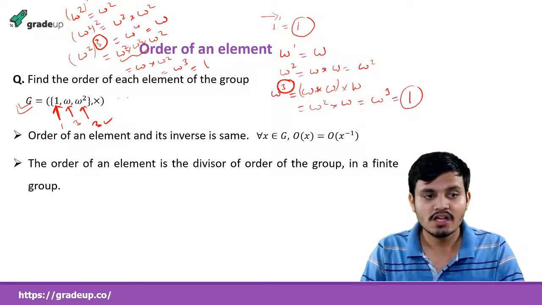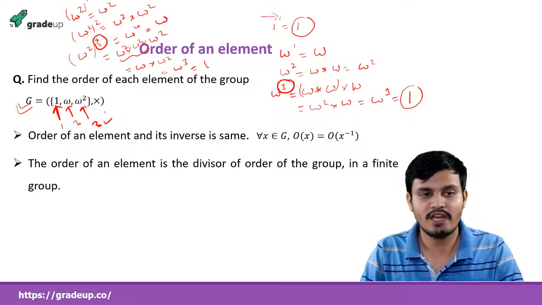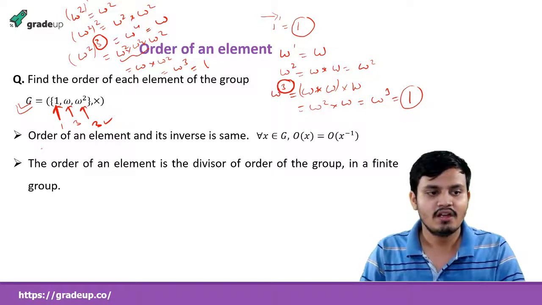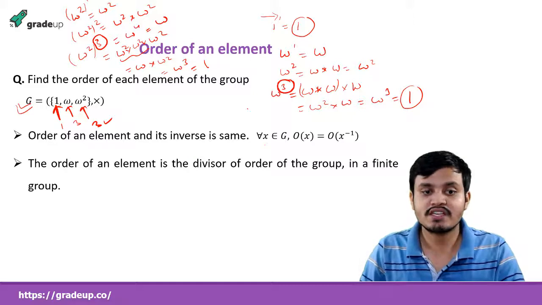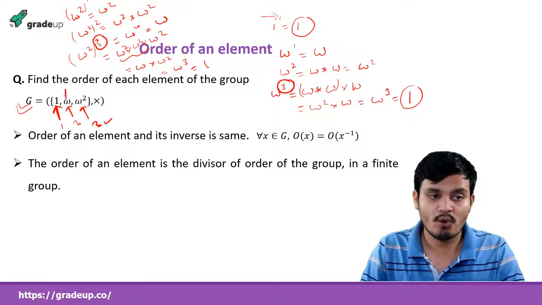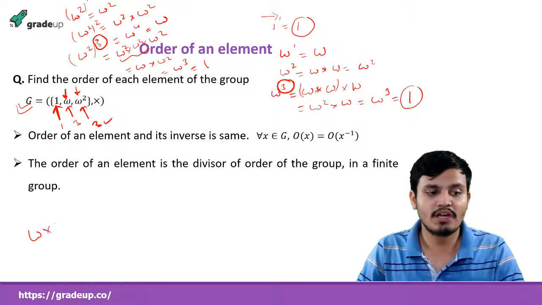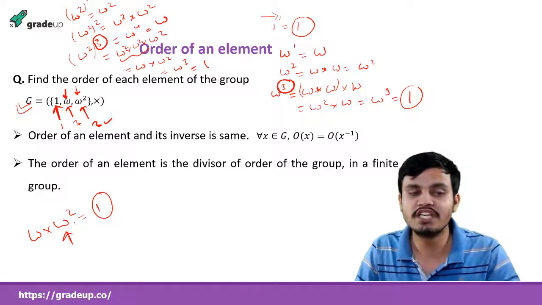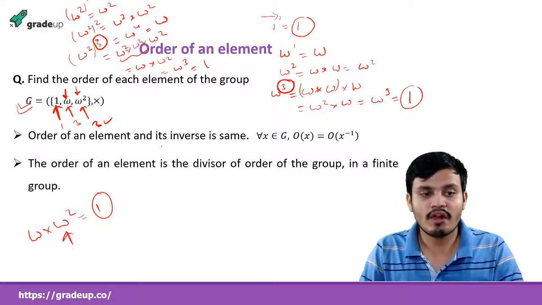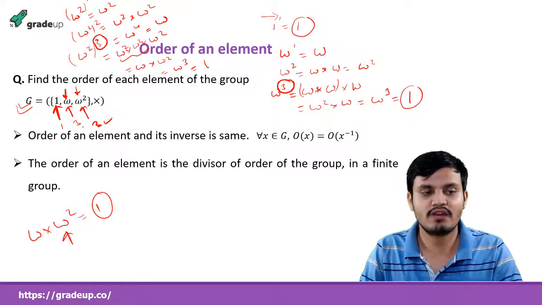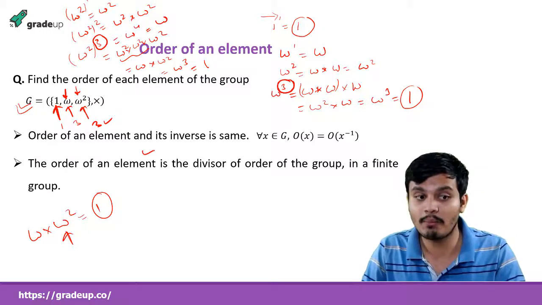Okay, so we get it. What is the order of an element? You got it? Try it with other groups. Finding the order of an element is important. The order of an element and its inverse is the same. I told you that omega and omega square are inverses, because when you multiply them you get 1, the identity element. So they are inverses of each other, and the order of an element and its inverse is the same, which is 3 and 3 here. So we verified this statement also.